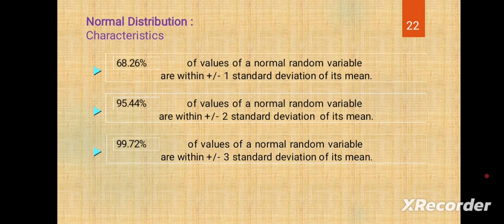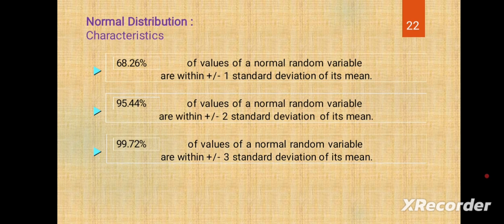68.26% of values of a normal random variable are within plus or minus 1 standard deviation of its mean. 95.44% of values of a normal variable are within plus or minus 2 standard deviations of its mean. 99.72% of values of a normal random variable are within plus or minus 3 standard deviations of its mean. We are showing the graph also.